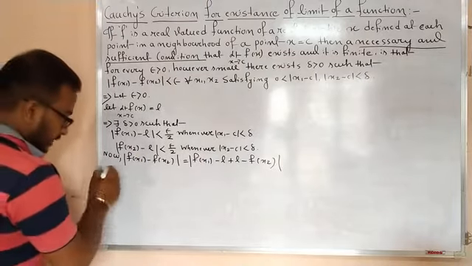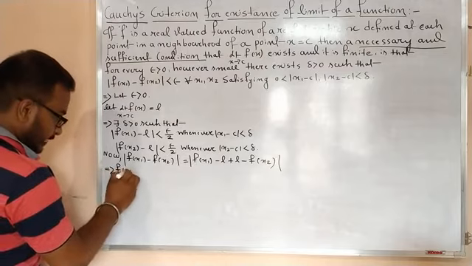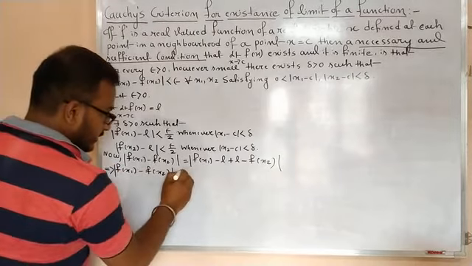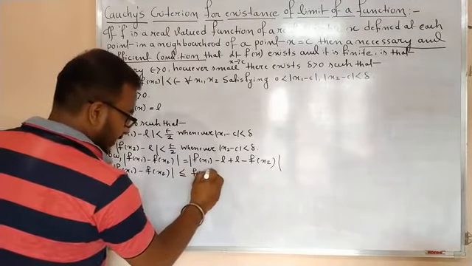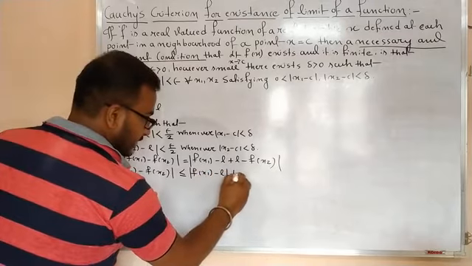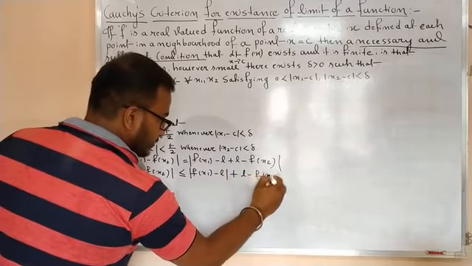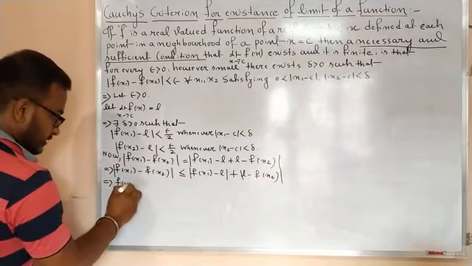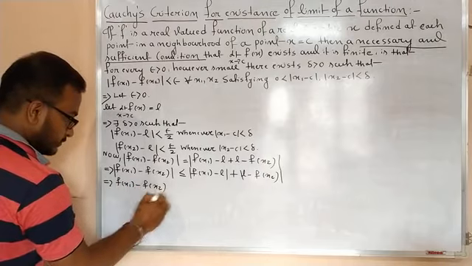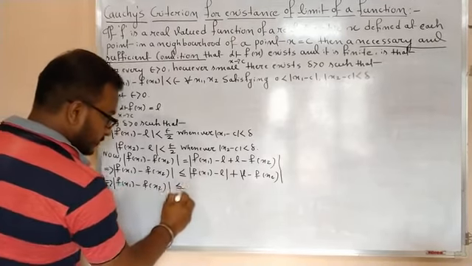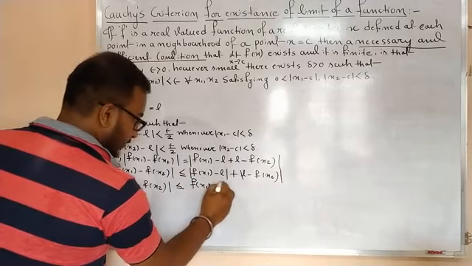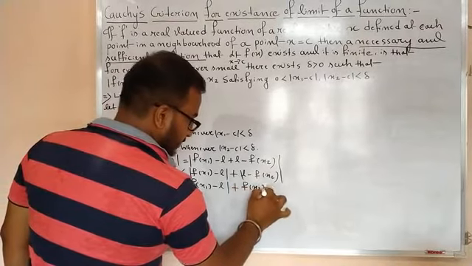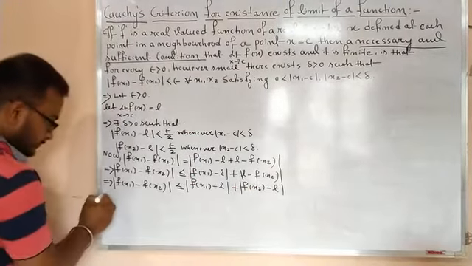So this implies mod f(x1) minus f(x2) is less than or equal to mod f(x1) minus L plus mod L minus f(x2), and this can be written as mod f(x1) minus L plus mod f(x2) minus L.